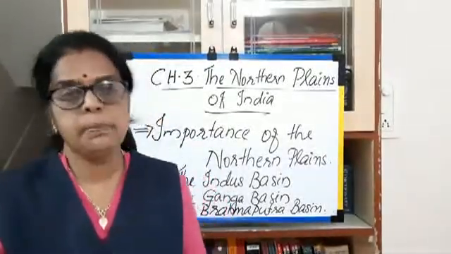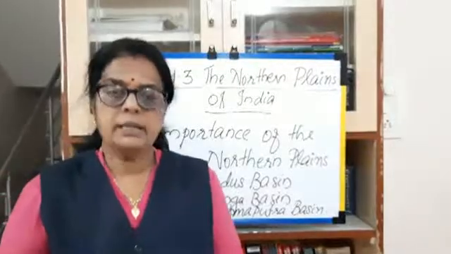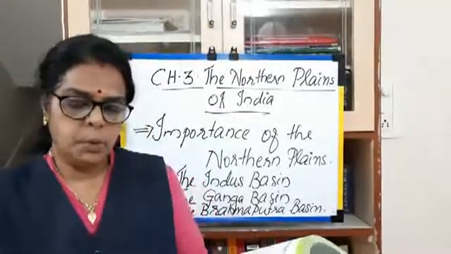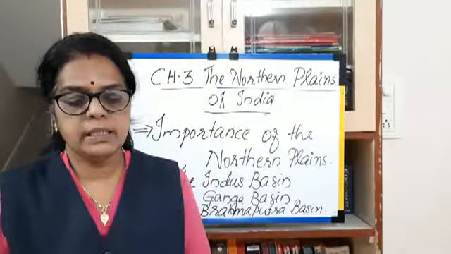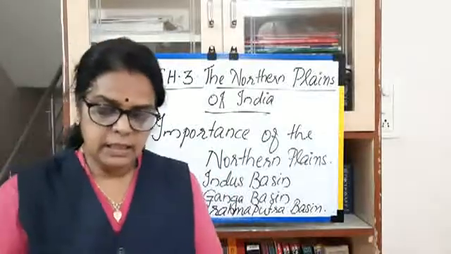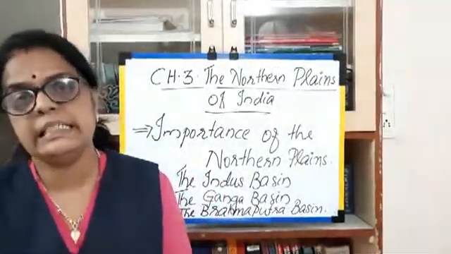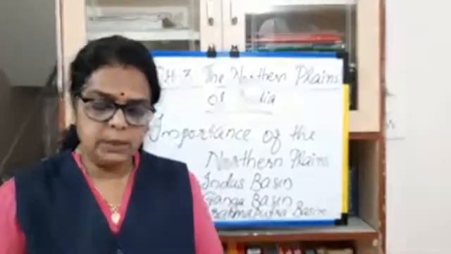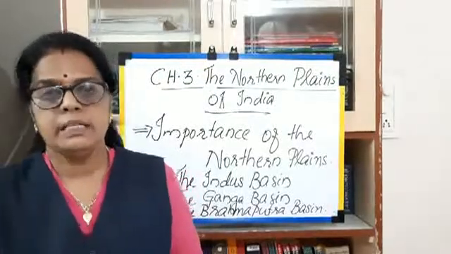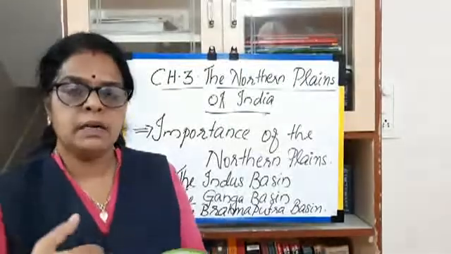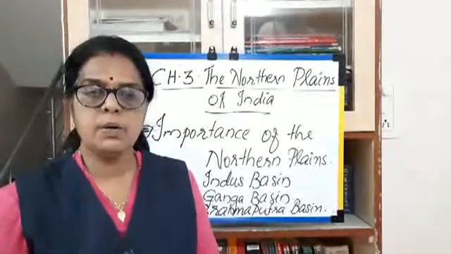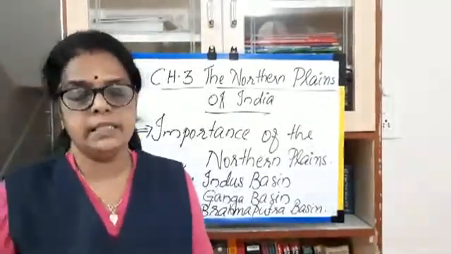The last one, the Brahmaputra basin. Another important basin of India is the Brahmaputra basin. The river Brahmaputra originates in Tibet. We already learned that the Indus river originated from the Tibetan plateau. Here the river Brahmaputra originates in Tibet. It enters India through the state of Arunachal Pradesh.